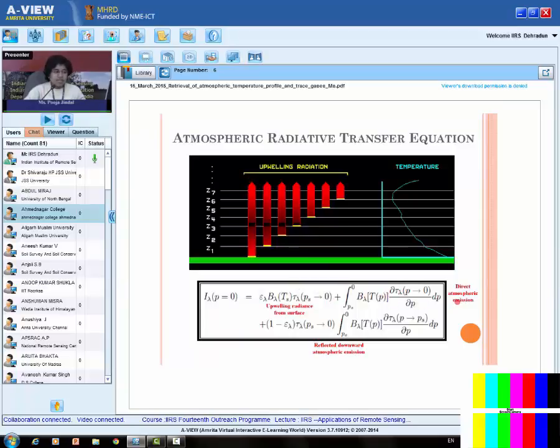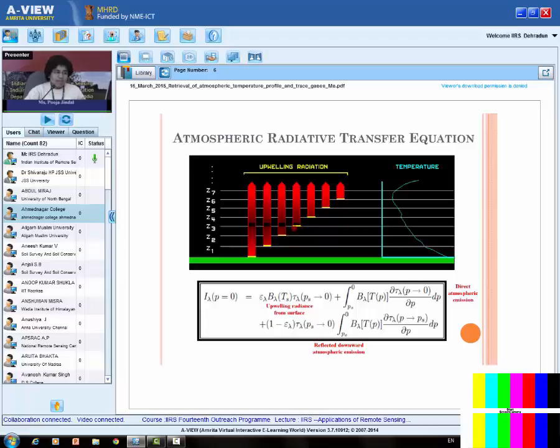Then the second term is the direct atmospheric emissions. Now, in addition to the Earth's surface, the atmosphere is also emitting some energy, because the atmosphere also has some constituents as well as temperature. So each level of the atmosphere will also emit some energy. Now I have to see how much of this energy is reaching the top.